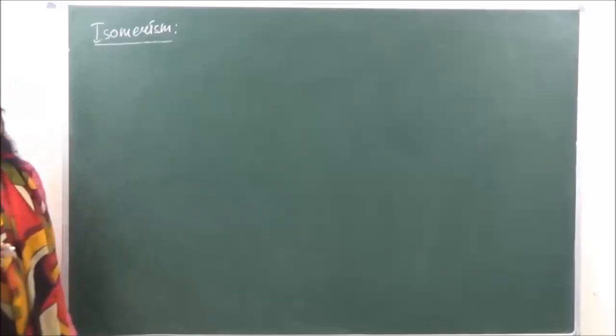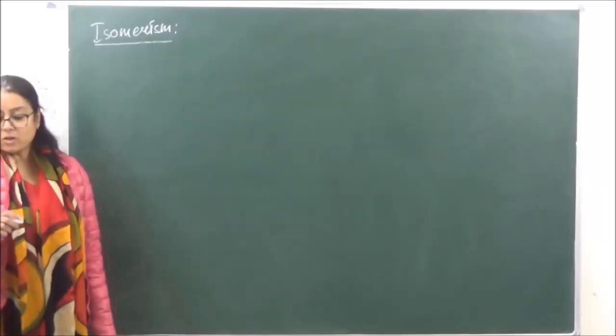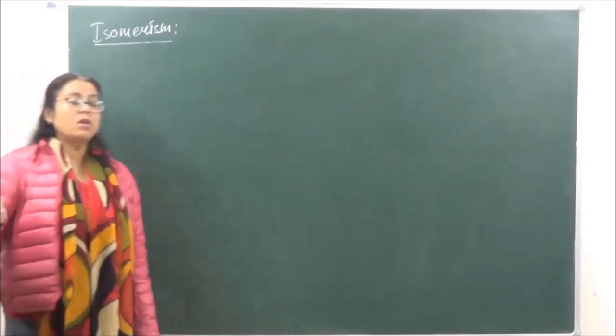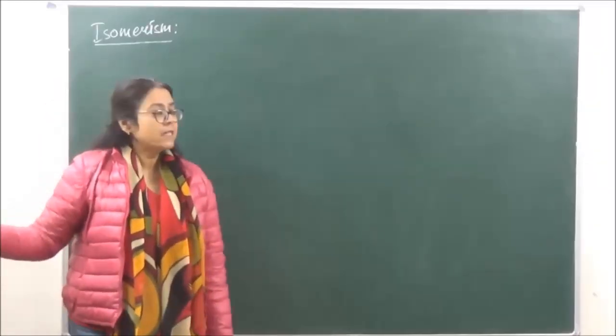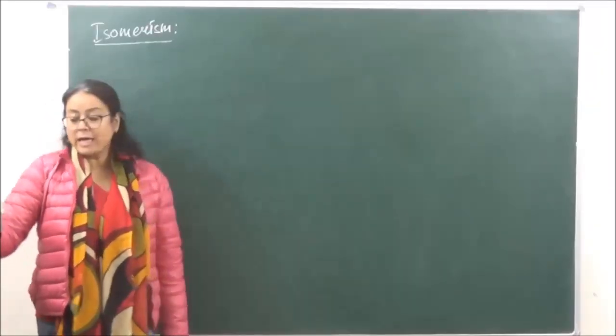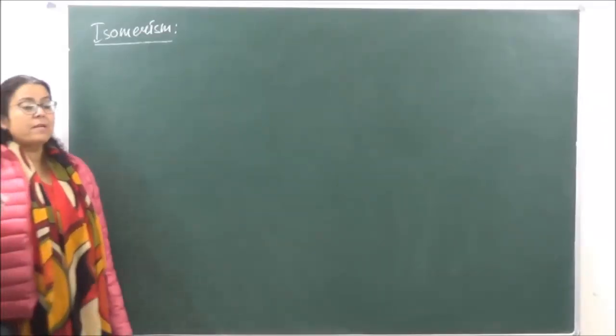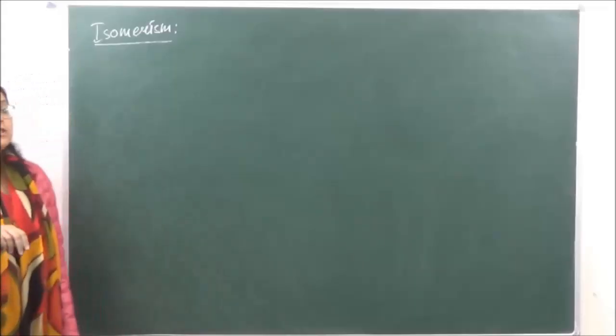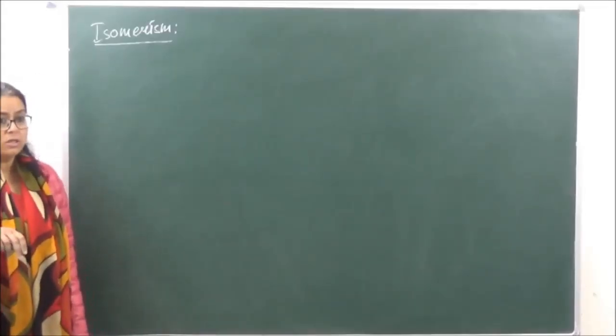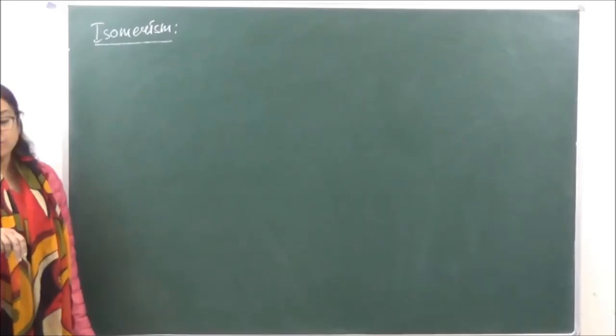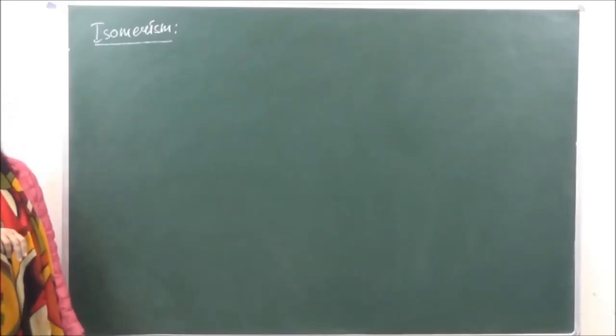You know what isomerism is? The compounds which have similar molecular formula but different physical and chemical properties, they are known as isomers. ठीक है? And the different chemical and physical properties is due to their different structures, right? And the phenomenon is going to be known as isomerism.